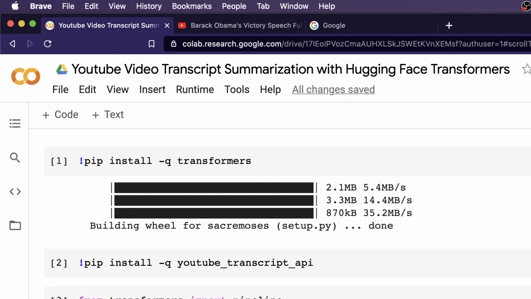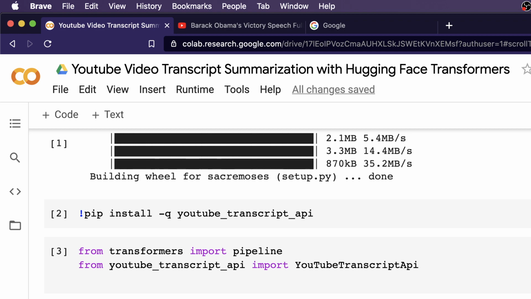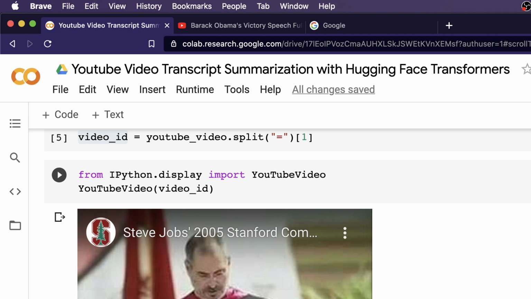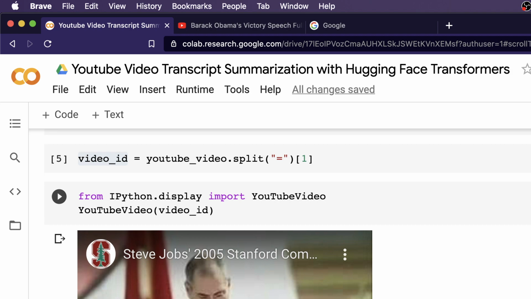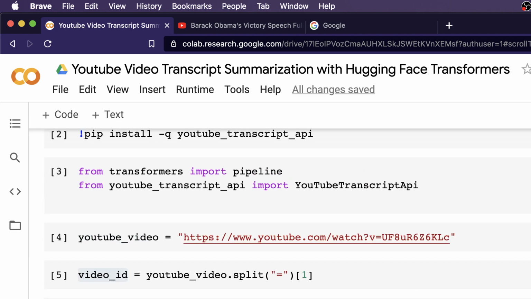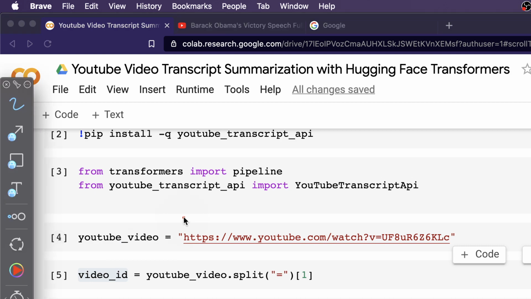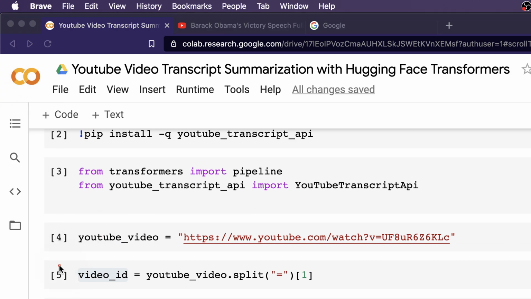You would see this kind of closed caption, and this is what this API is helping you get. I have picked a video which is quite popular among technologists, the very famous talk that Steve Jobs gave for the 2005 Stanford commencement speech. I've given the URL of the video, and that's what we are assigning to YouTube video. Once that is in place, what we actually need is the video ID.